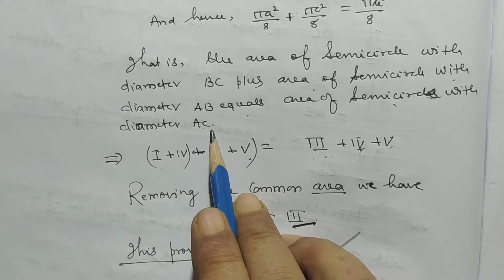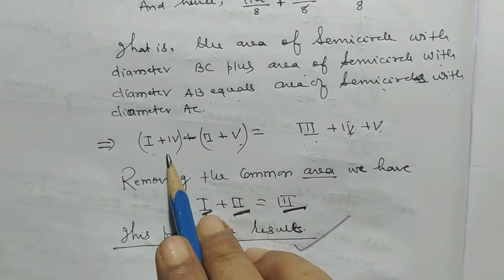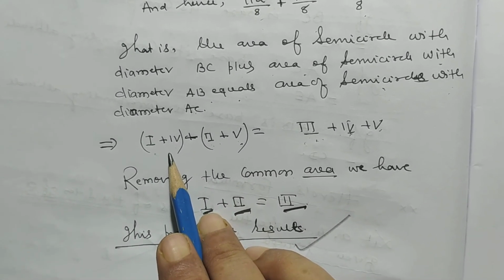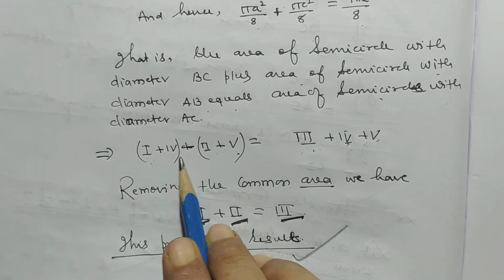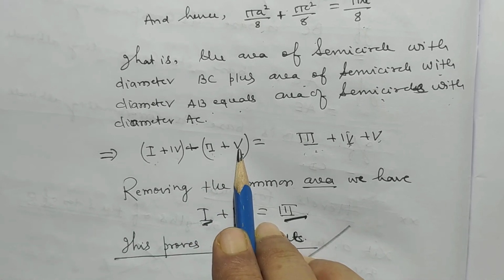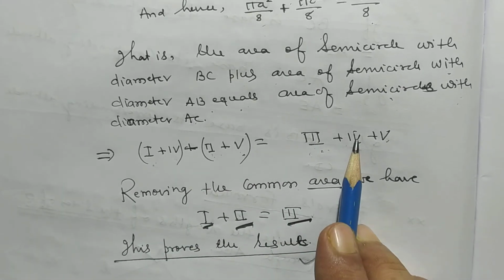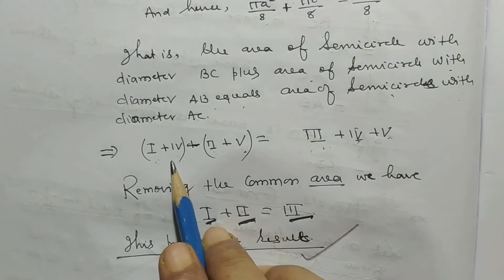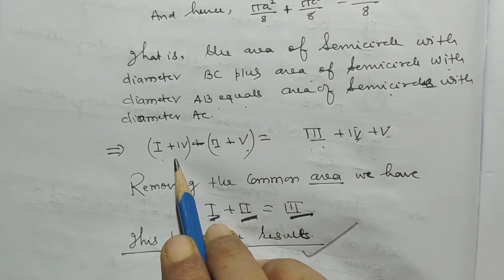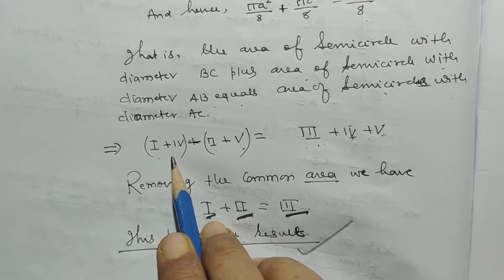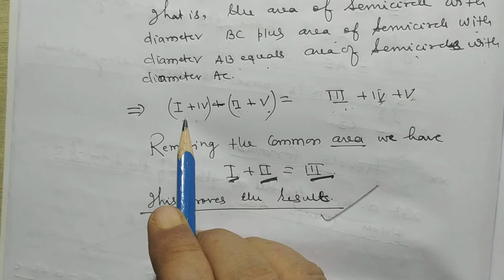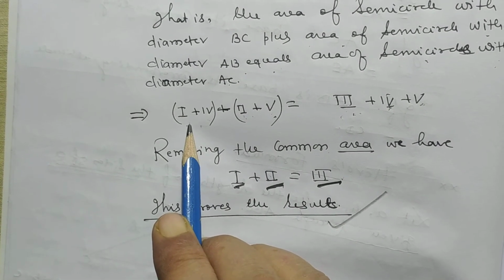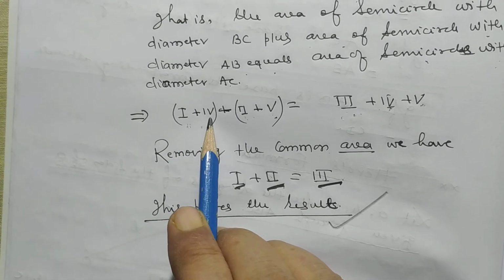equals area of semicircle with diameter AC. Now, we separate the segments and we write the area in terms of segments. First plus fourth plus second plus fifth is equal to third plus fourth plus fifth. Area of semicircle made on the side AB of the triangle is first plus second.